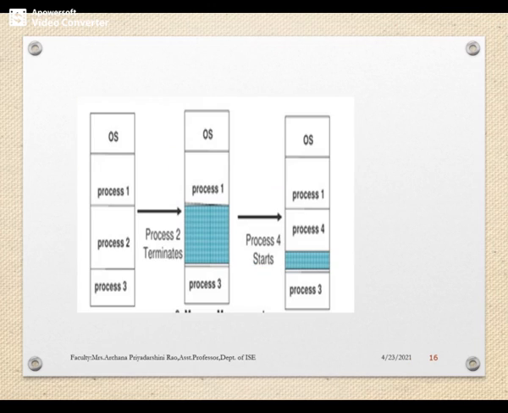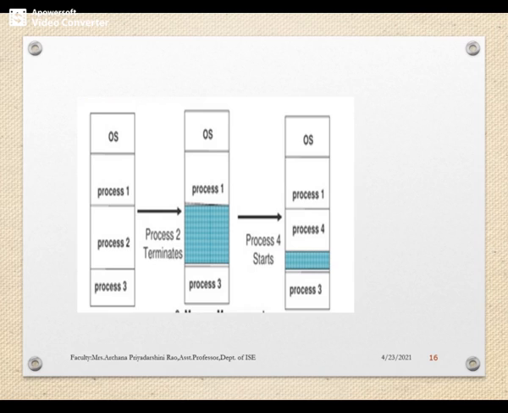Here you can observe pictorially how process 2's memory has been deallocated. Let's say process 2 wants to quit, or it may be busy requiring some IO swap. So the memory used by process P2 is deallocated by the operating system, and let's say process P4 wants to come into the memory for execution.